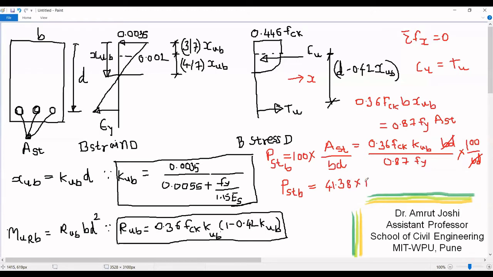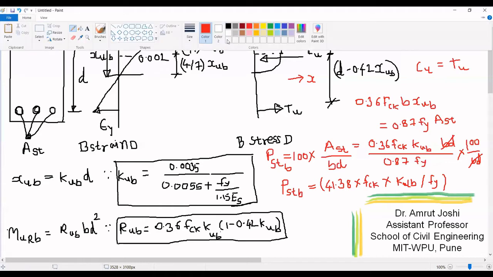into FCK into KUB divided by Fy. Now quickly do a small exercise.